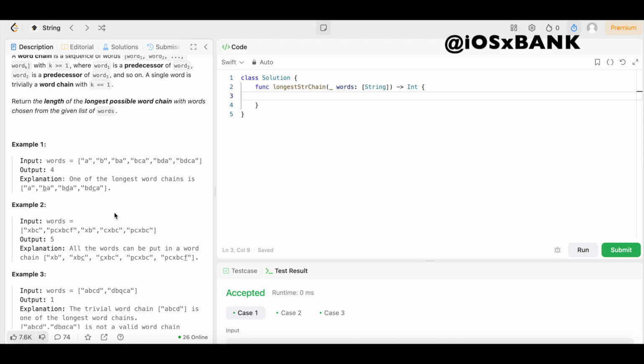So in case that didn't make sense, let's go ahead and take a look at example 2.